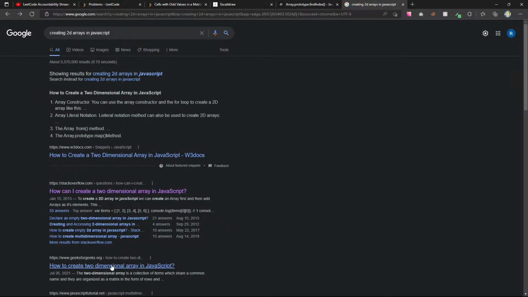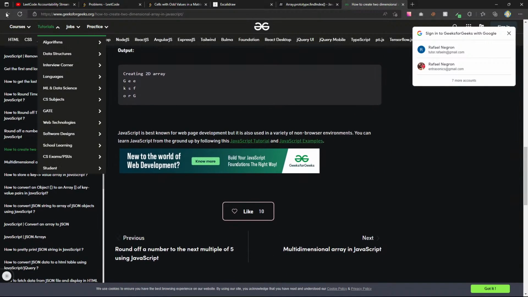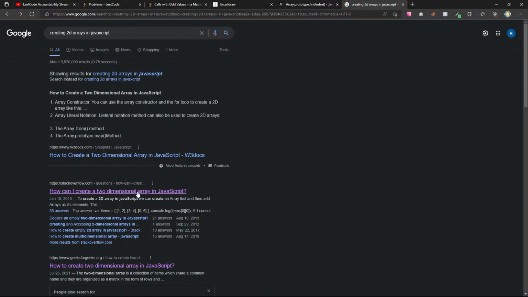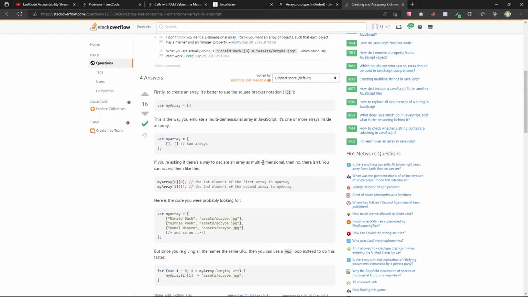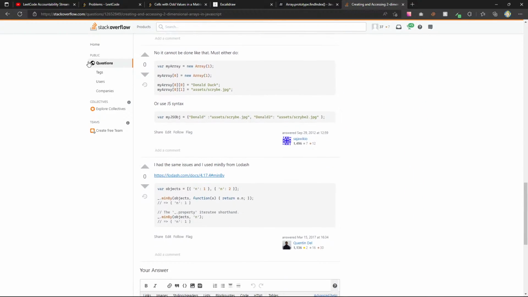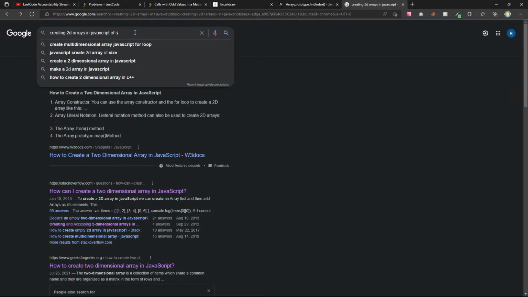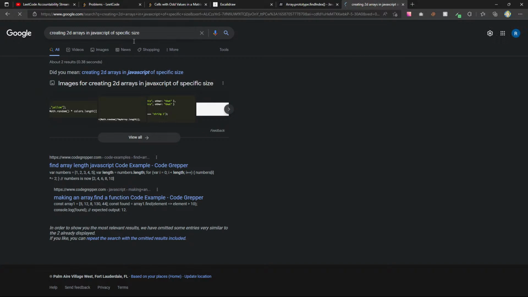Two-dimensional array in JavaScript. Creating and accessing two-dimensional arrays in JavaScript. Creating 2D arrays in JavaScript of specific size.